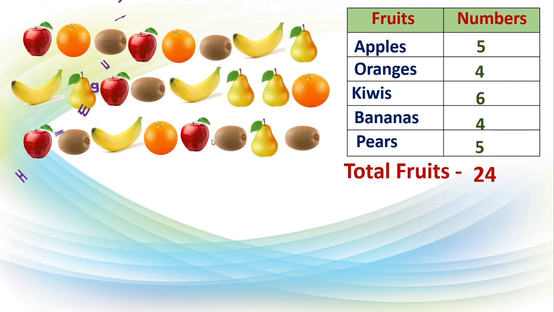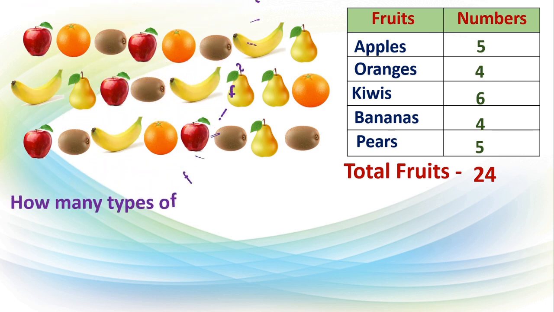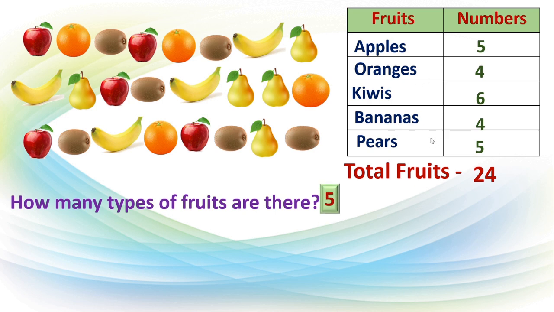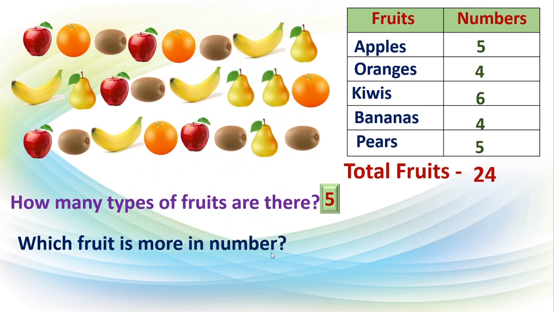Here are some questions. We will try to answer these questions. First, how many types of fruits are there? Come on, tell me. Here the table tells us how many types of fruits are there. 1, 2, 3, 4, 5. 5 types of fruits are there. Right? See how the table helps us. Second question. Which fruit is more in number?